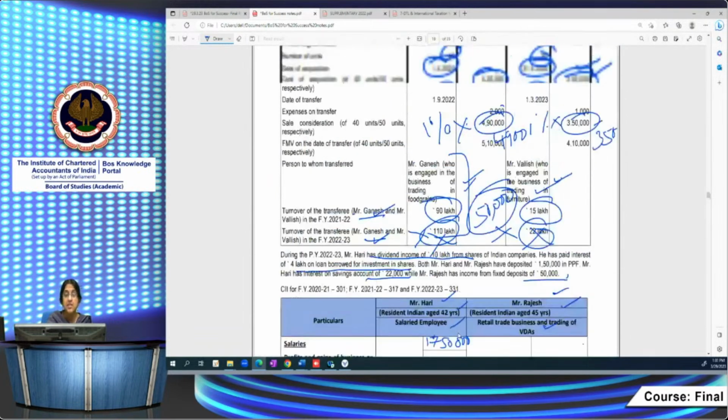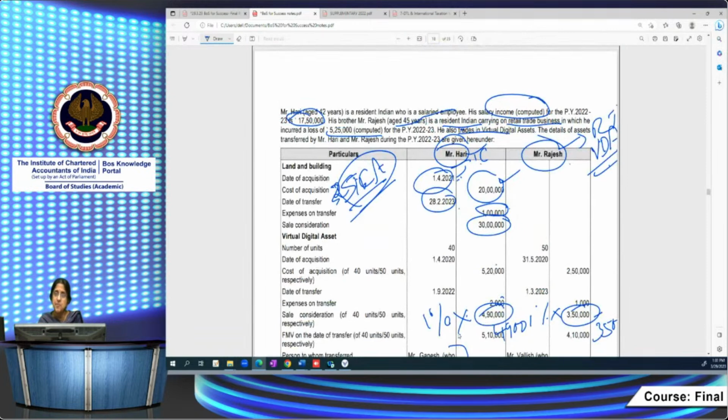Here again, don't go as per FMV. FMV, what is it relevant for? 5,10,000 and 4,10,000. The FMV figures are relevant only for the purpose of section 56 in the hands of the recipient. It is not relevant in the hands of the transferor. Therefore, it's not relevant for computation of income of Hari and Rajesh, nor is it relevant for TDS purposes. It's relevant only for the purpose of section 56(2)(x).